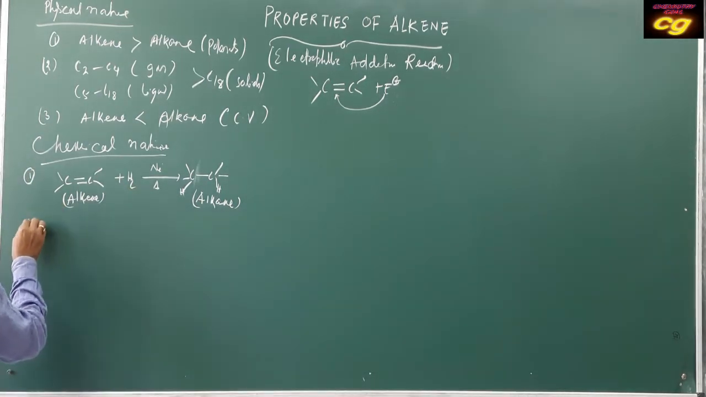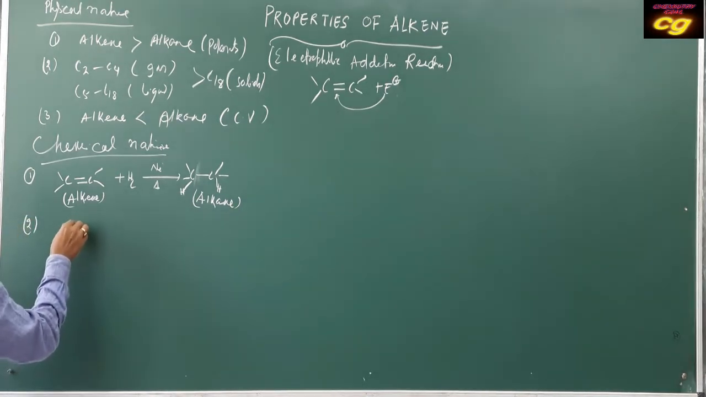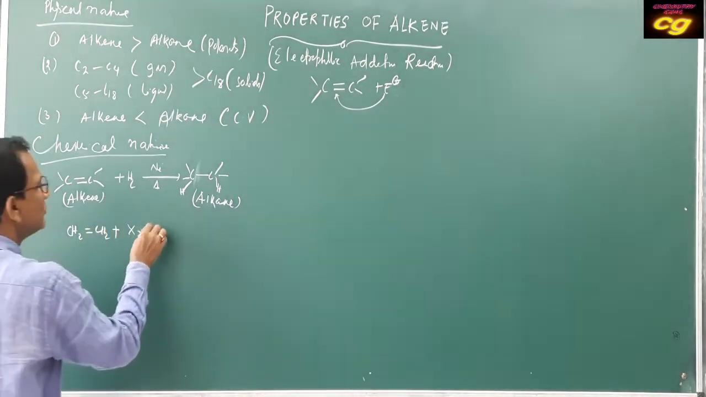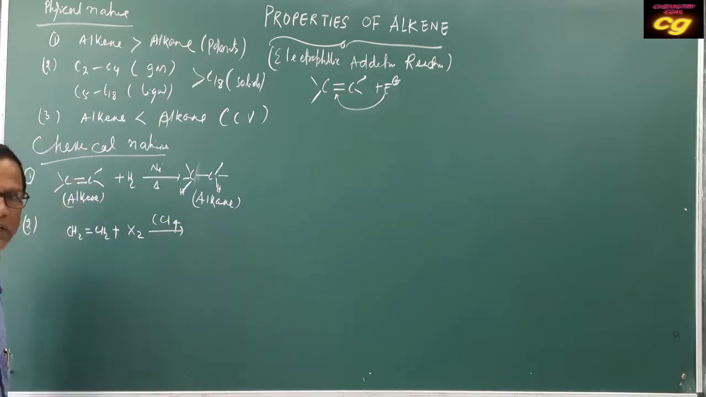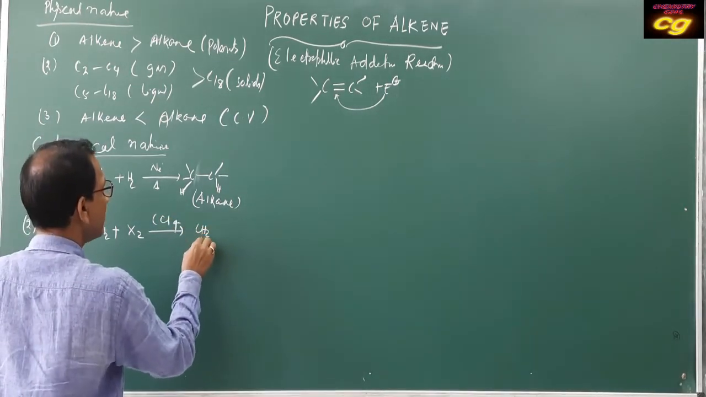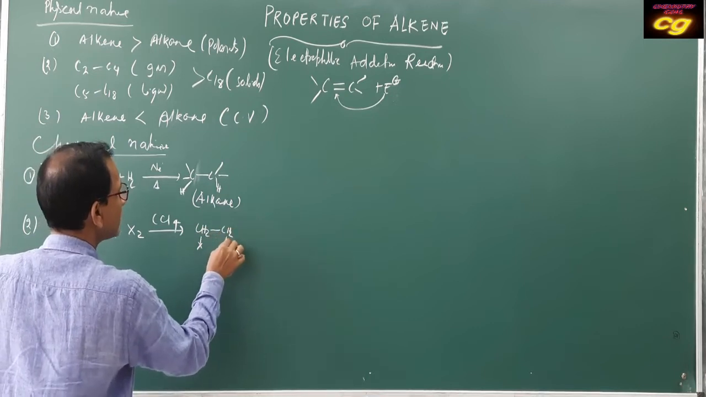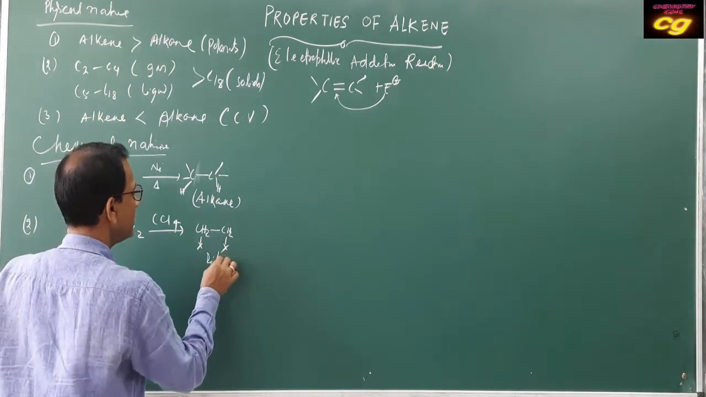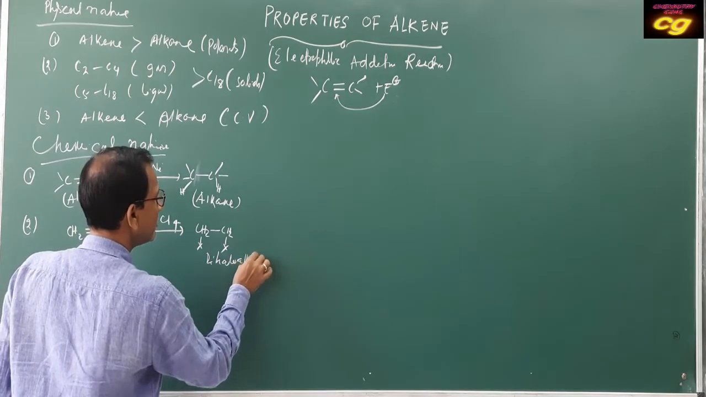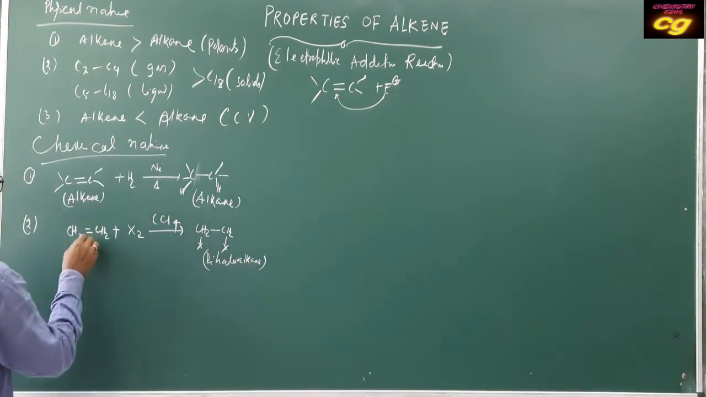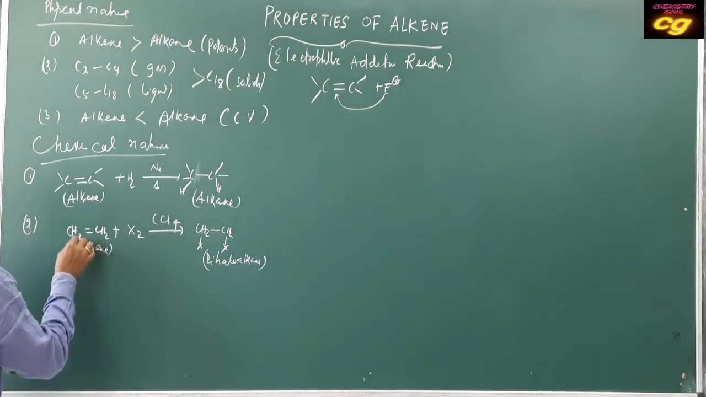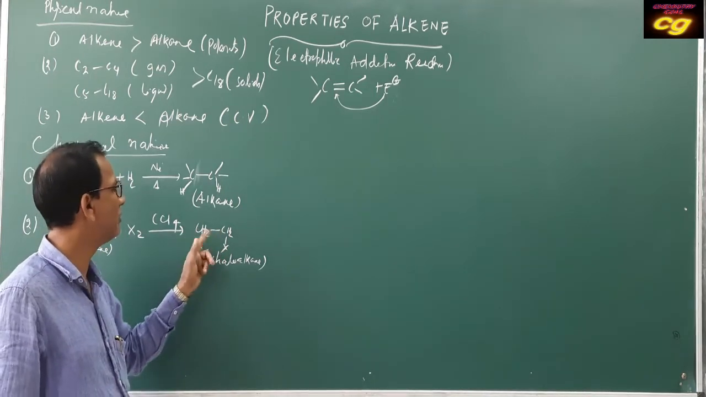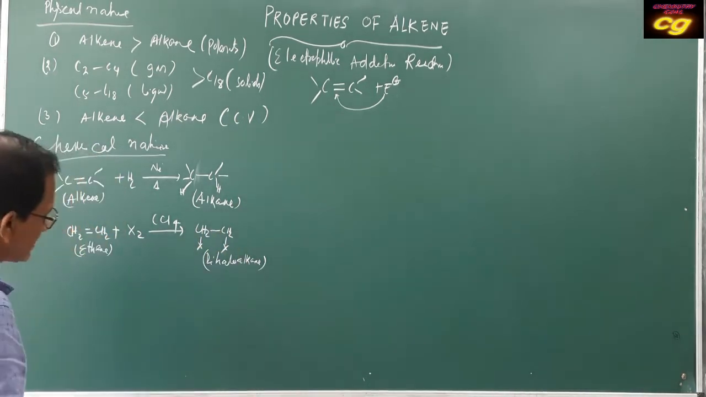The second reaction is with halogen. Suppose CH2=CH2 plus X2, using carbon tetrachloride as solvent, the product will be CH2X-CH2X. This is an addition reaction forming dihaloalkane. Dihaloalkane means any halogen that we use; with 2 carbons it is ethane, with 3 carbons propane, and so on.